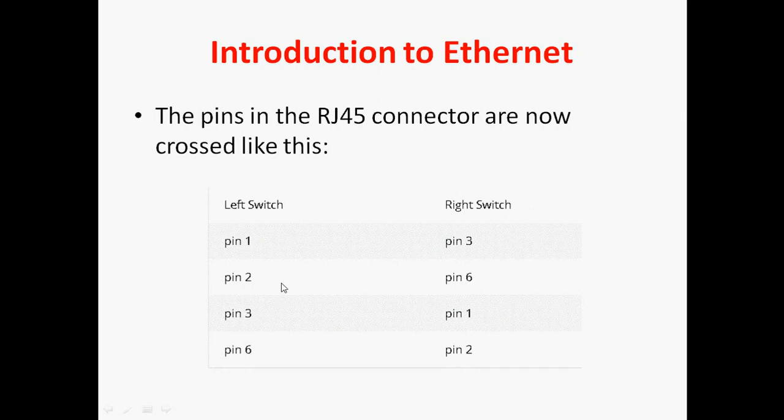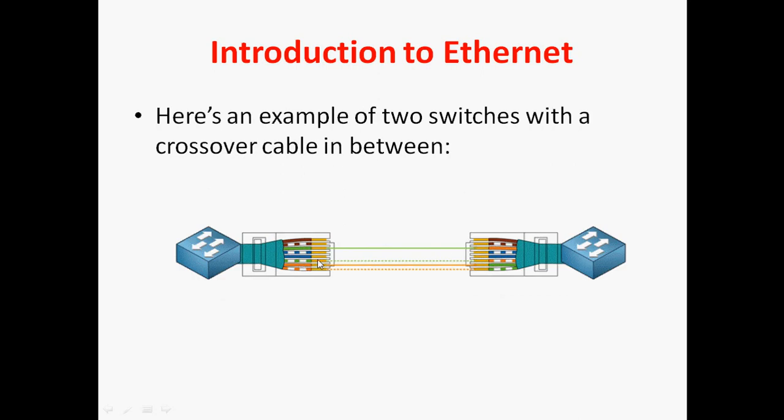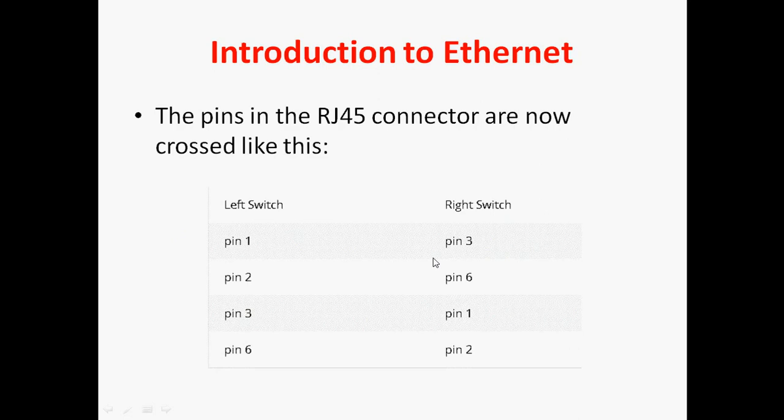So here pin 2. So here left switch pin 1 is orange white. The same color on the right switch is the third pin. Here we can see orange white. So likewise, I mentioned here pin 1, the same color on right switch is pin 3. Pin 2, here pin 6. Pin 3, pin 1. So likewise.